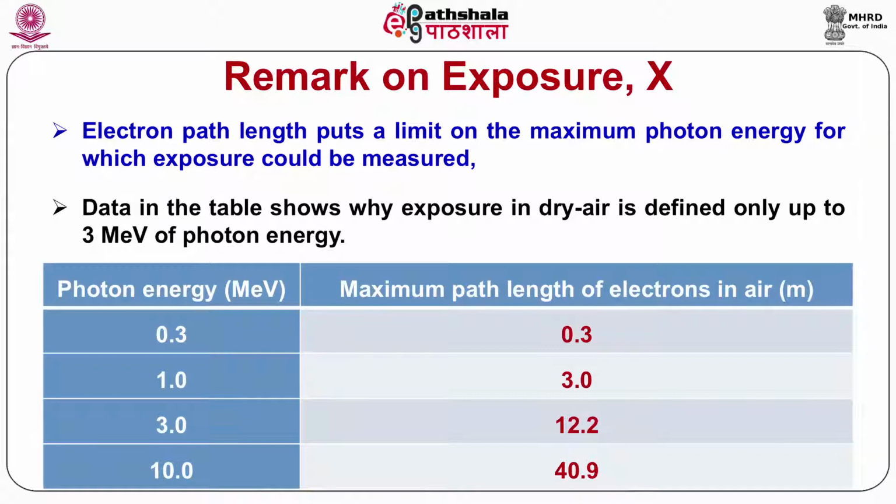When energy goes to 3 MeV, the path length becomes 12.2 meter, and when it reaches 10 MeV, the path length becomes almost 41 meter. So this indicates that while designing a measurement system for exposure as per its definition, it will be very difficult to go beyond 3 MeV of photon energy, and hence exposure in air is not defined beyond 3 MeV because of difficulty in its measurement.